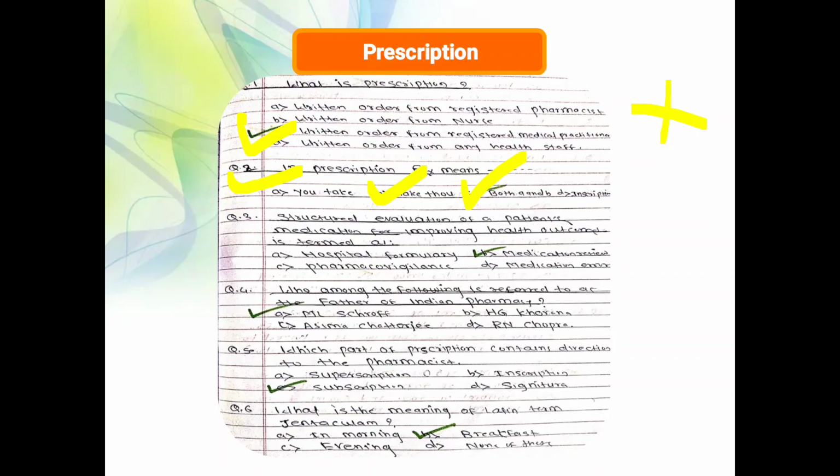The correct answer is medication review, because pharmacovigilance is the study of adverse drug reactions, medication error means mistaken medications, and the hospital formulary contains information on dosage forms and essential drugs. So the correct answer is medication review.